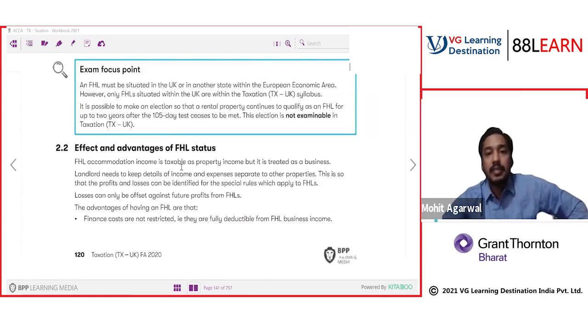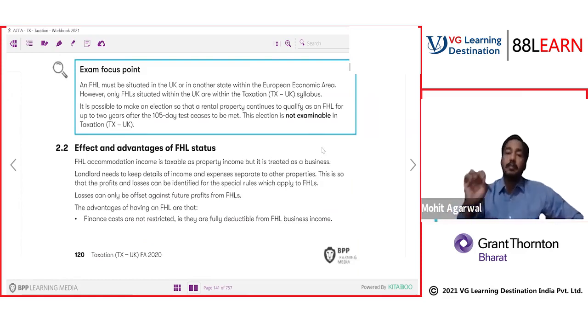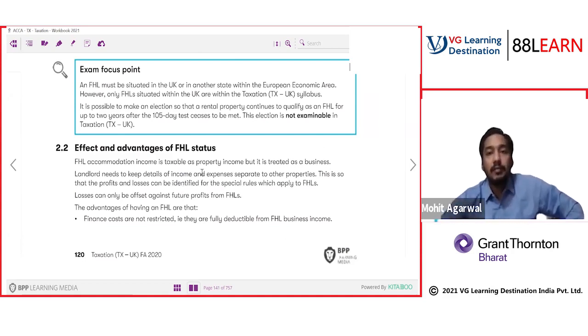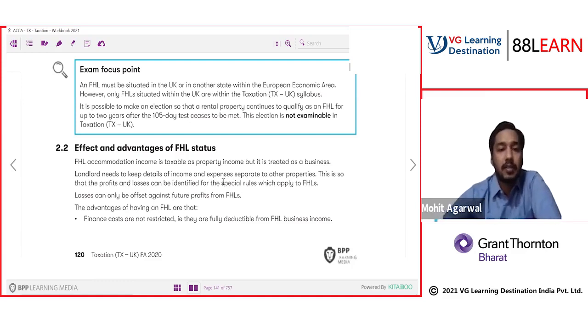FHL accommodation income is taxable as property income, but it is treated as a business. And once it is treated as a business, you will get a deduction of all the expenses from your income. You will get more deduction of expenses from income than you would if it were treated as a normal property. The landlord needs to keep details of income and expenses separate from other property. This is so that profits and losses can be identified for the special rules which apply to FHL. The losses can only be offset against future profit from FHL.